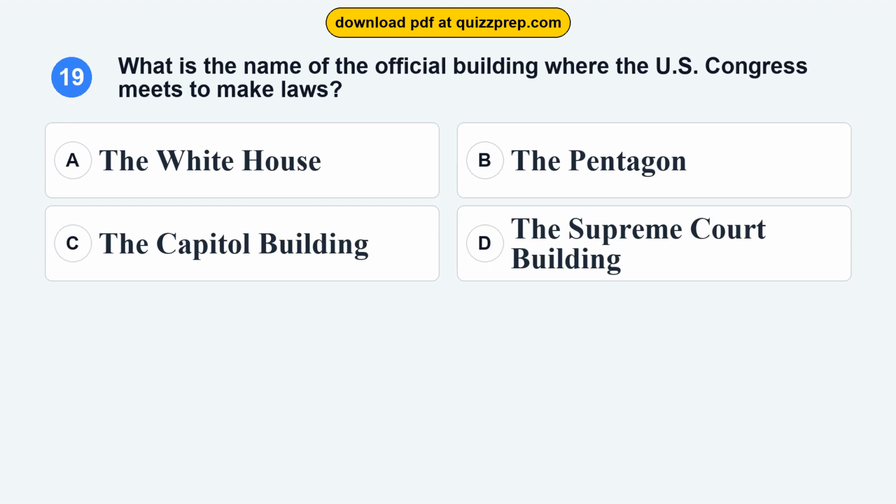Question 19. What is the name of the official building where the U.S. Congress meets to make laws? Option A, the White House. Option B, the Pentagon. Option C, the Capitol Building. Option D, the Supreme Court Building.